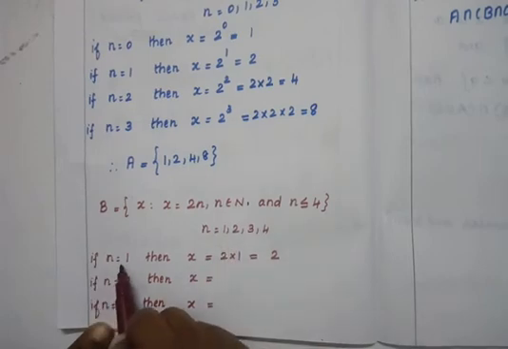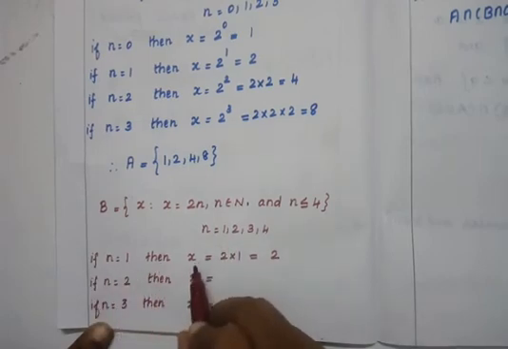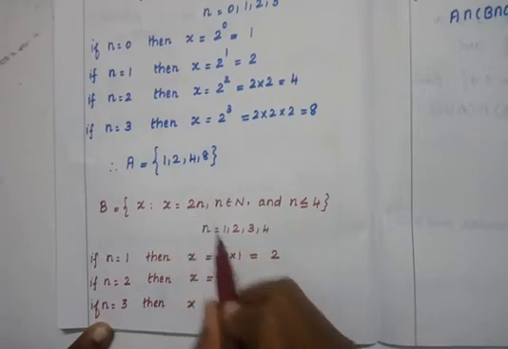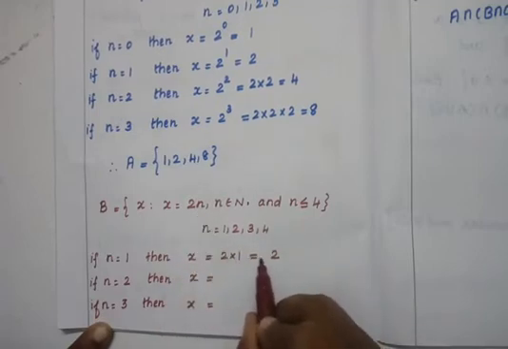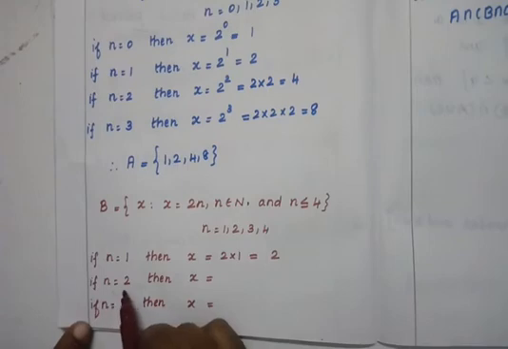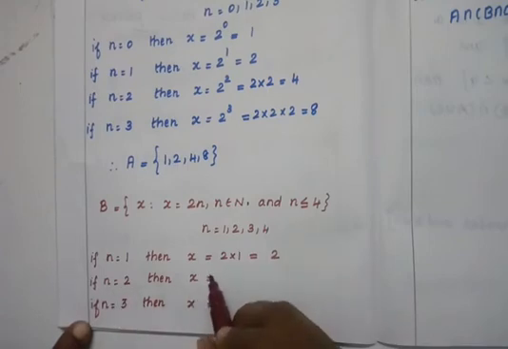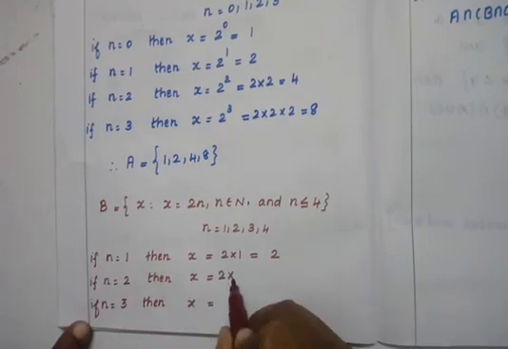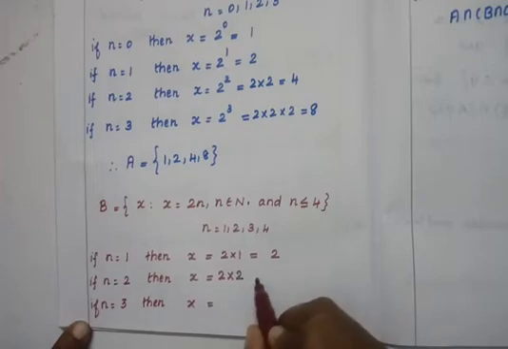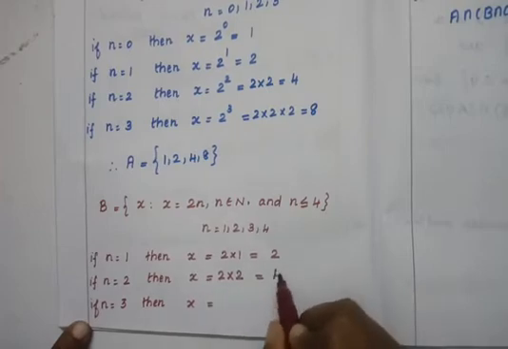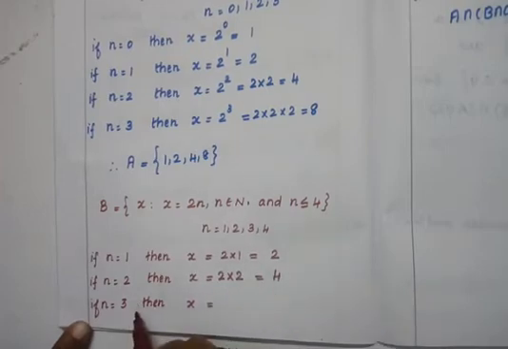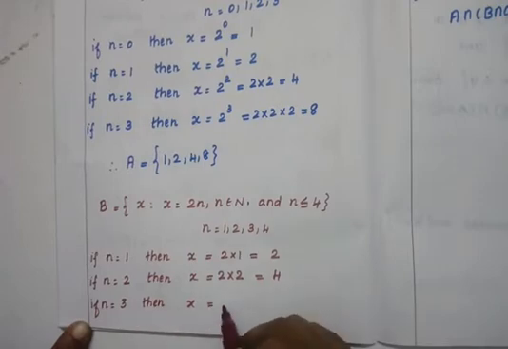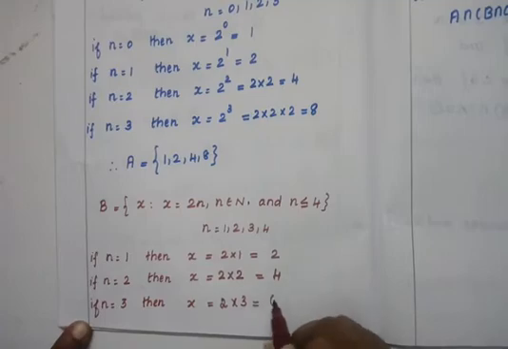If n is equal to 1, then x is equal to 2 into 1, that is 2. If n is equal to 2, then x is equal to 2 into 2, 2 2s are 4. If n is equal to 3, then x is equal to 2 into 3, 2 3s are 6.